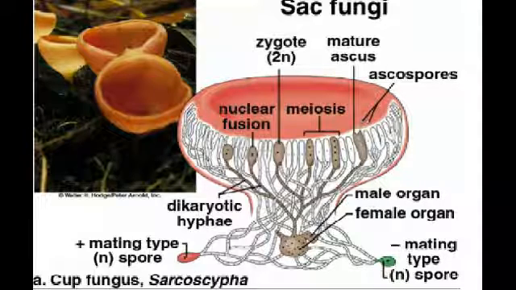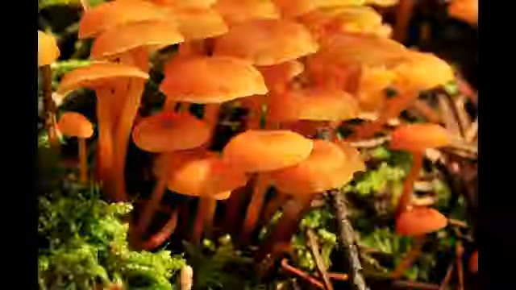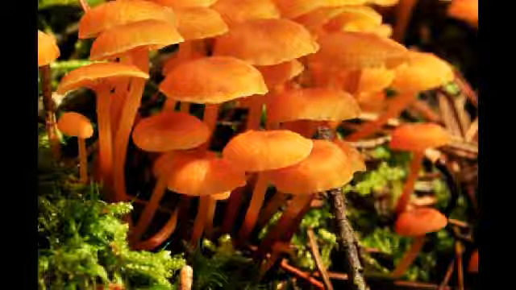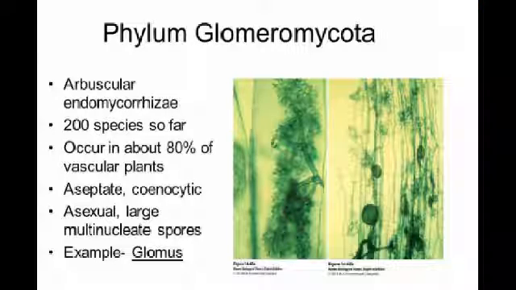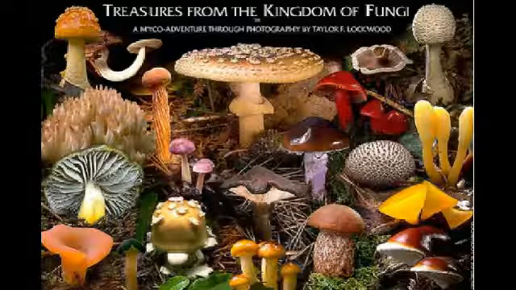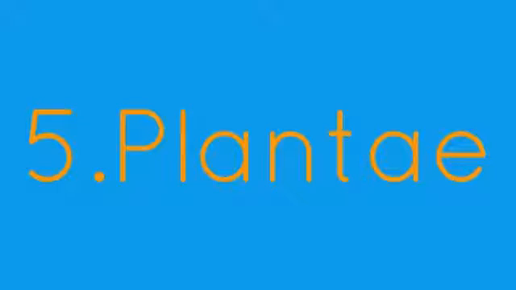Ascomycota, the sac fungi, form spores in sacs called asci during asexual reproduction. Asexual reproduction is their most common form of reproduction. Basidiomycota, the club fungi, produce showy fruiting bodies that contain basidia in the form of clubs. Spores are stored in the basidia. Most familiar mushrooms belong to this division. And finally, the Glomeromycota form tight associations called mycorrhizae with the roots of plants. Kingdom fungi are definitely an important part of our ecosystem since they are important decomposers and get rid of unnecessary waste from the planet.